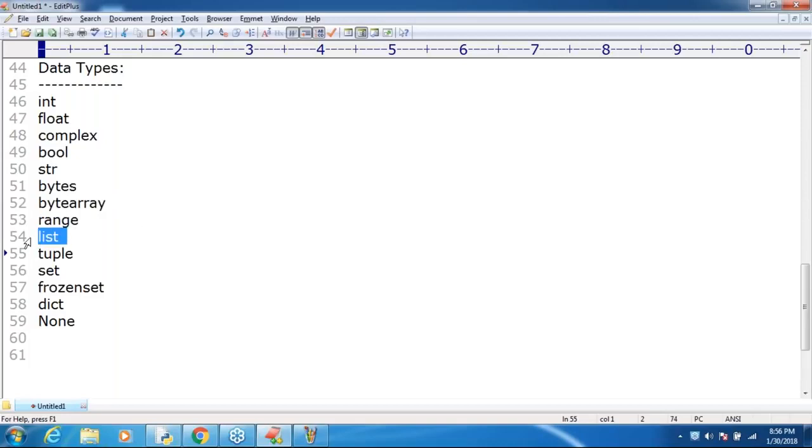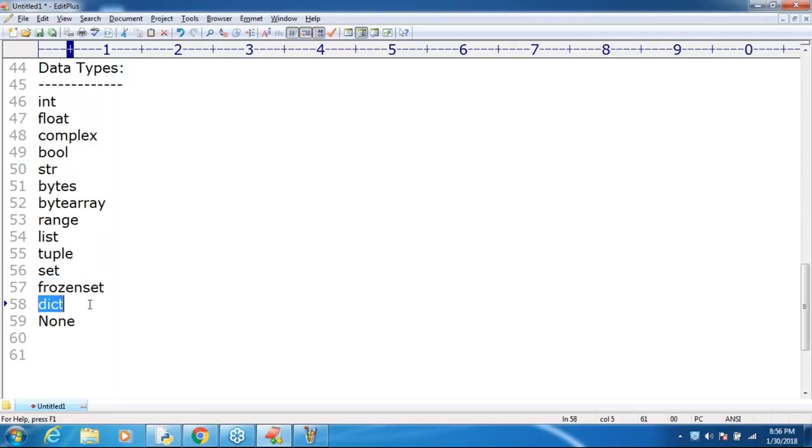List means a group of values. Tuple is also a list of values, but with a small difference, mutable versus immutable. Set means a list of values without duplicates. Frozenset means a list of values without duplicates, but you can't modify it.